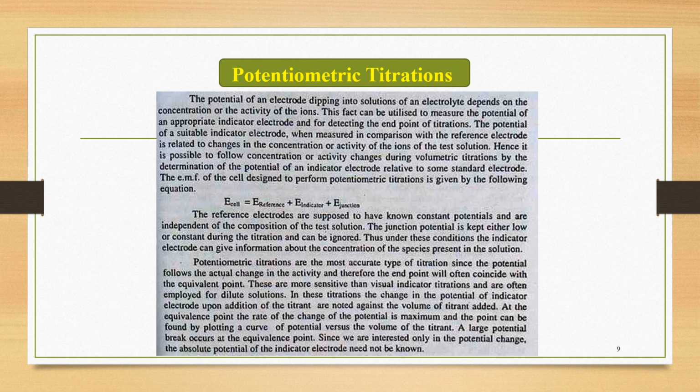Since we are interested only in the potential change, the absolute potential of the indicator electrode need not be known. So in these potentiometric titrations, we have to take into consideration the change in the potential.